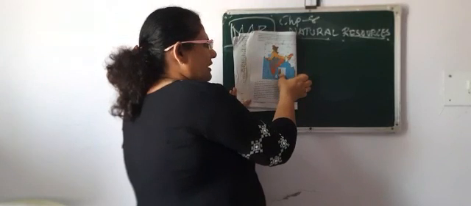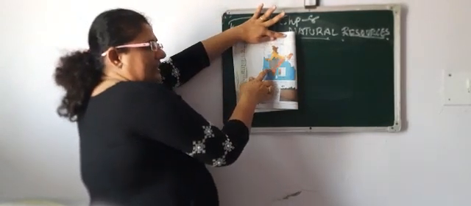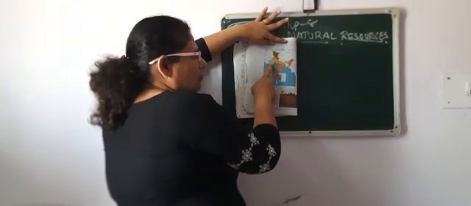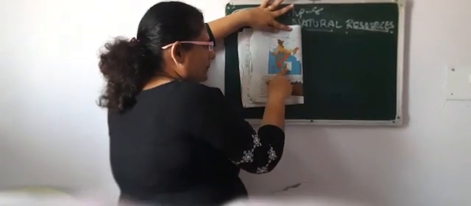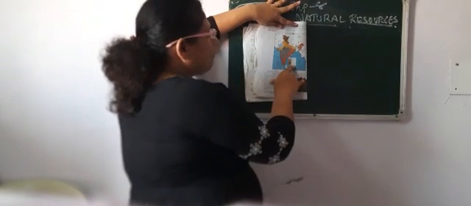Then comes the laterite soil. Laterite soil you will find in the Western Ghats. Right here you will find green color. You can see. Right here also, you will find it in the part of Madhya Pradesh also, the upper part of Madhya Pradesh also. Then comes the forest soil.